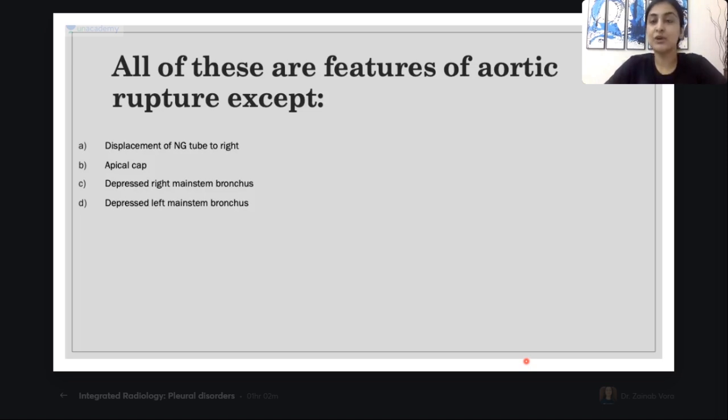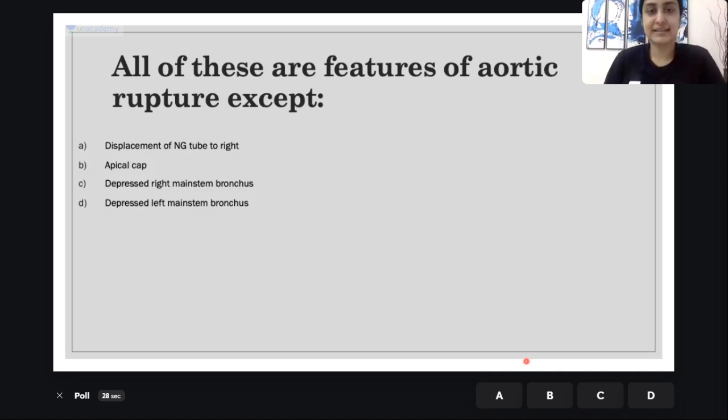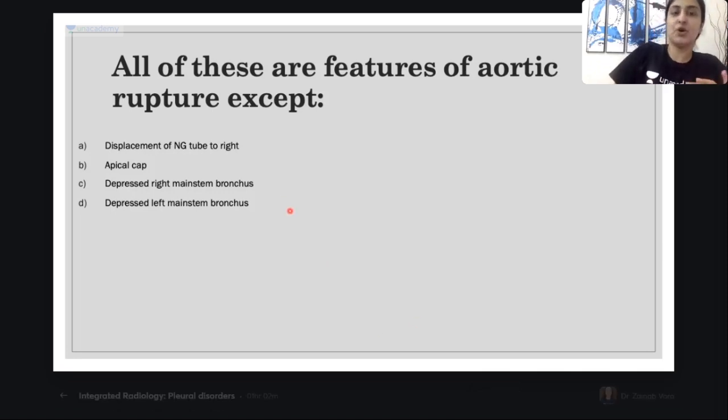Now I want you all to tell me the X-ray features of this. X-ray features of aortic rupture, all except. Very nice. Jon Snow and Sonali have given the correct answer. Sonali is giving all correct answers. So all of the following are features of aortic rupture. Before I tell you this, I will show you on the X-ray and then we will learn.